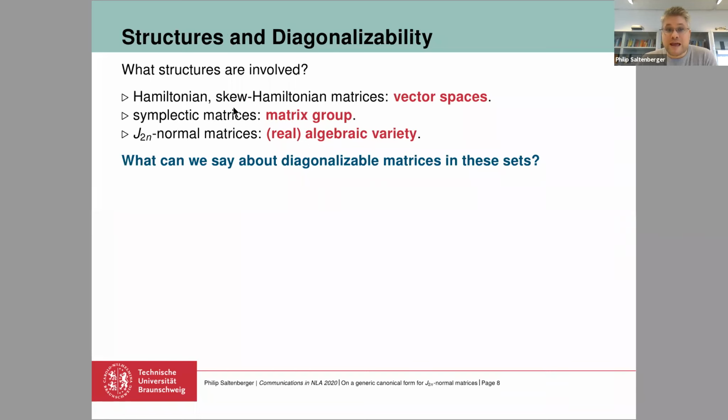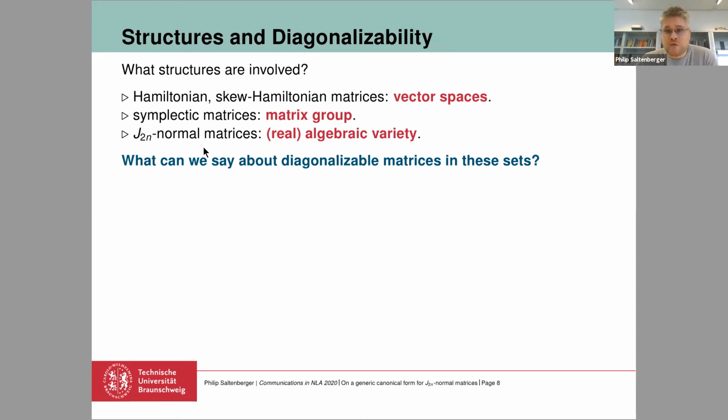So for example, the Hamiltonians and the skew Hamiltonian matrices, they form vector spaces. The symplectic matrices form a matrix group. So multiplying two symplectic matrices will again give you a symplectic matrix. And the set of J-normal matrices, unfortunately, does not have a nice computational structure. So adding two J-normal matrices or multiplying two J-normal matrices will usually not give you a J-normal matrix. So it's just a variety or a manifold.